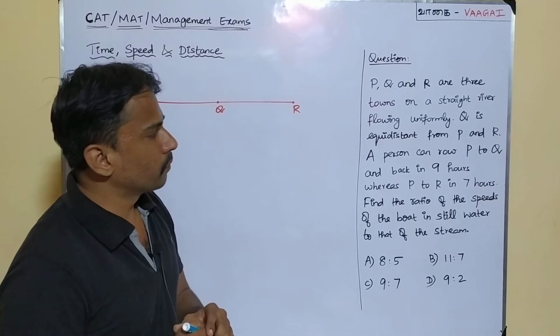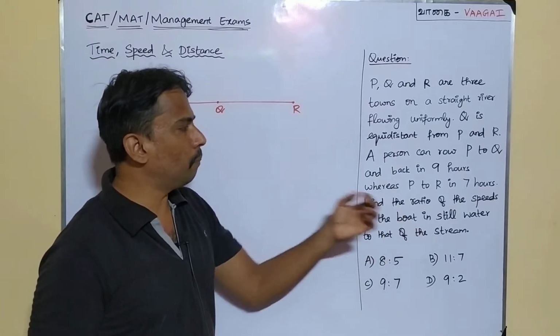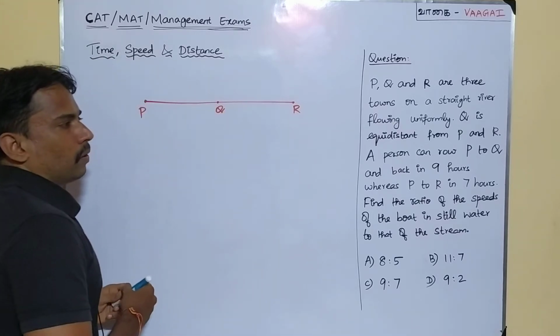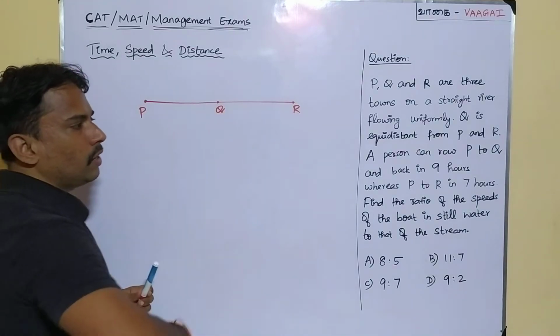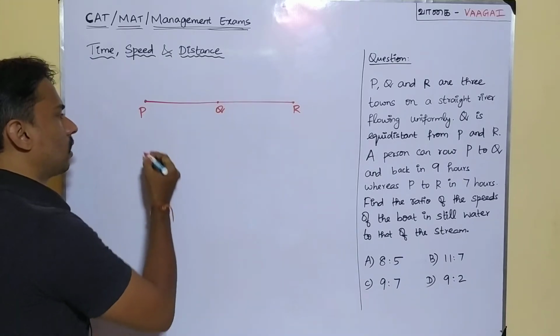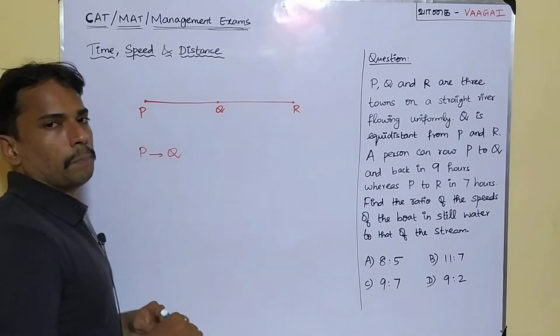Now let's continue. A person can row P to Q and back in 9 hours. Let's understand it carefully. A person can row from P to Q and back in 9 hours. So that means a person can travel from P to Q and back. What do we mean by back?